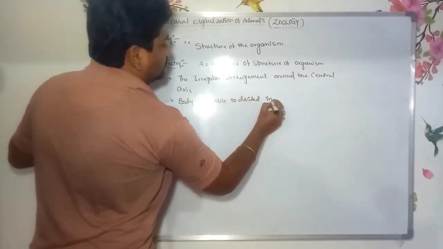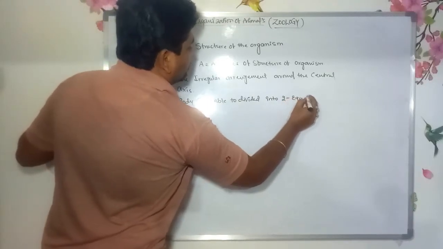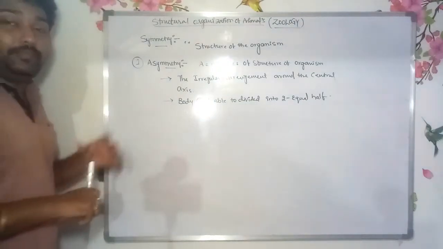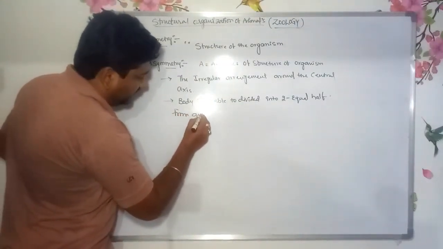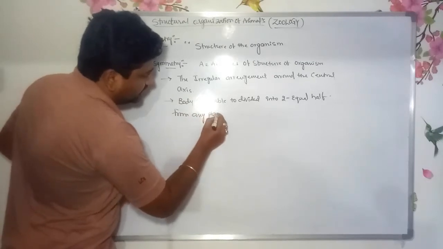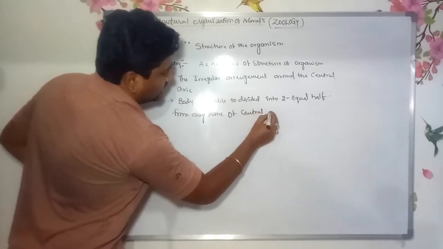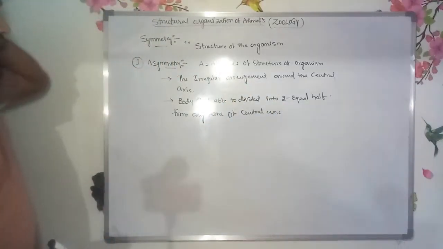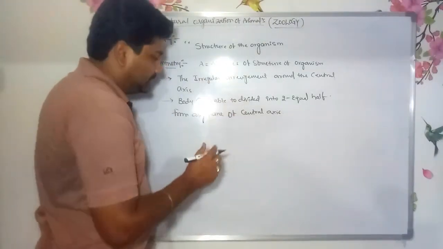These are completely irregular arrangements, an irregular structure of the body, so the body cannot be divided into equal halves.